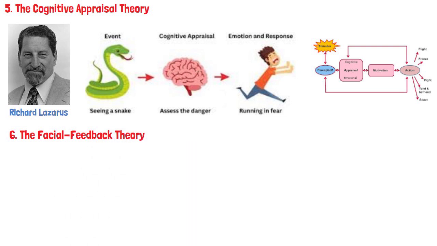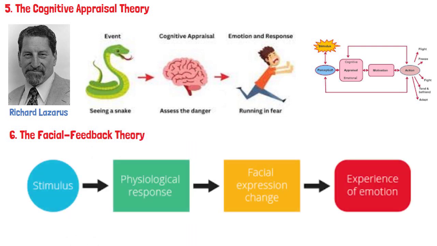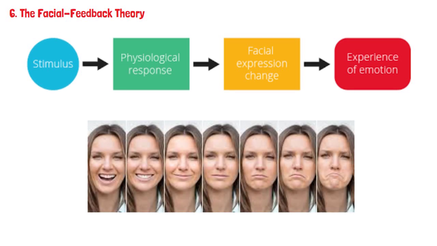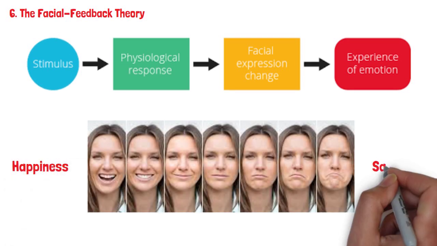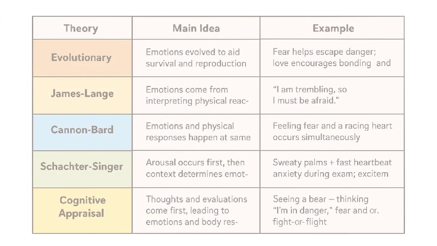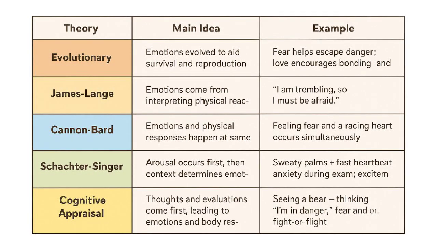The facial feedback theory. This theory suggests that facial expressions themselves influence emotions. Smiling can actually make you feel happier, while frowning can enhance feelings of sadness or discomfort. Darwin and James both noted that facial muscles and expressions do more than simply reflect emotions, they can help generate them. Here is the table comparing all theories.